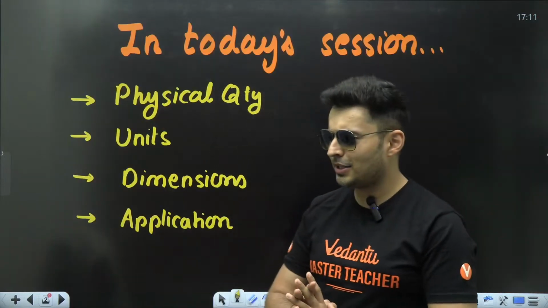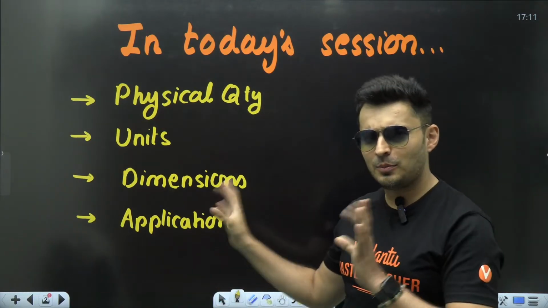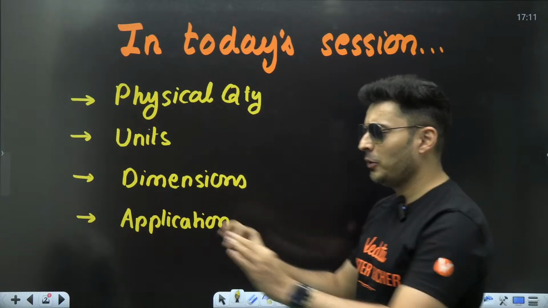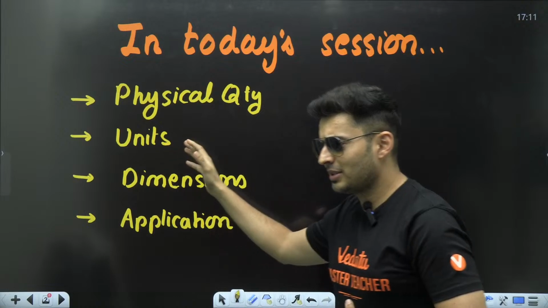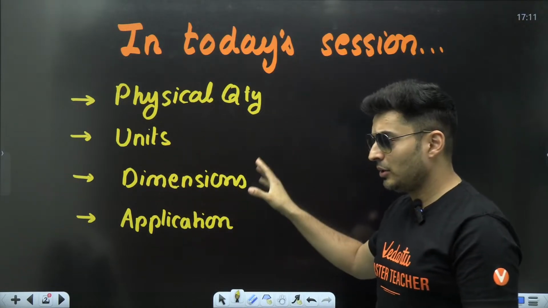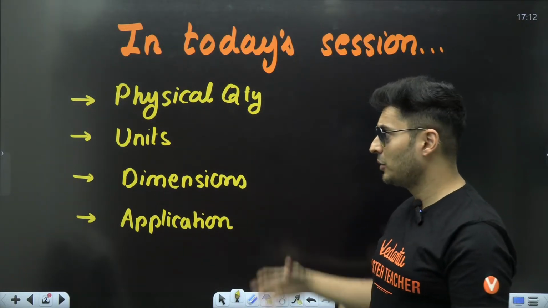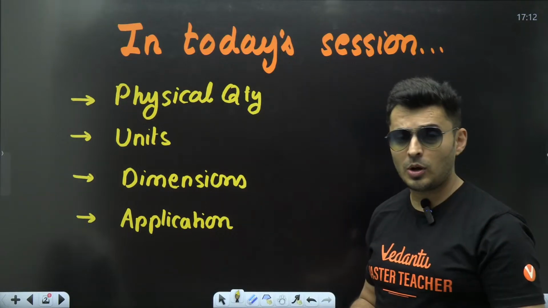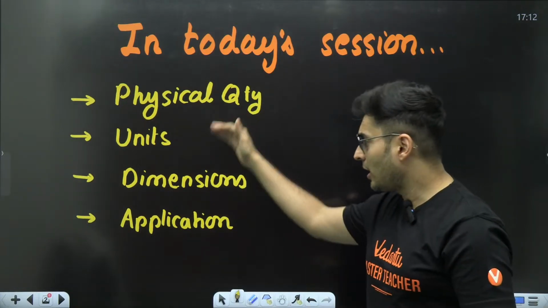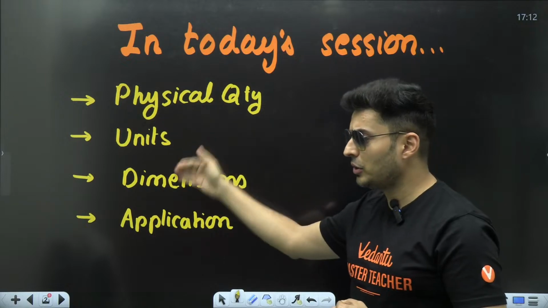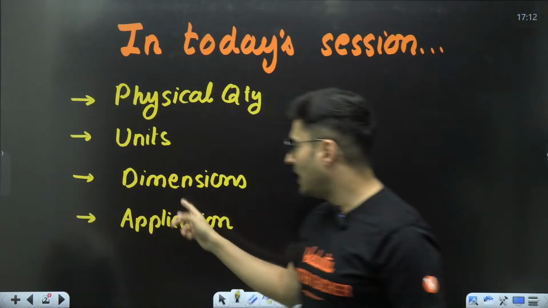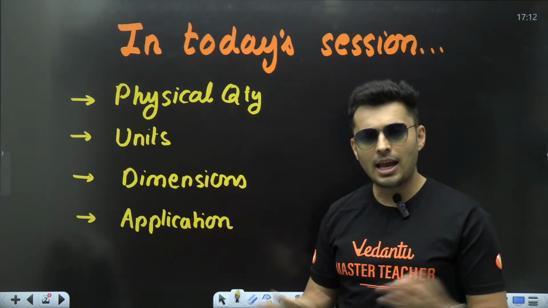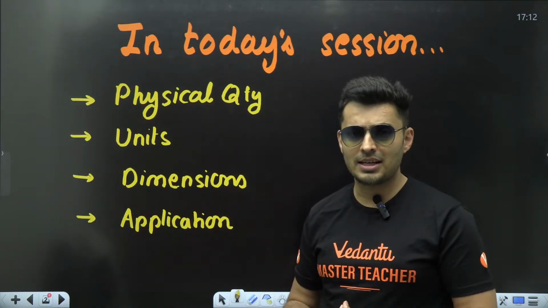In today's lecture, I'll brief you about what we are going to do. We're going to start off with physical quantities, the two different types of quantities. We're going to do the proper problems and concepts for every particular topic. We are also going to talk about units after this. Then we are going to go to dimensions, and then we will see the applications and mixed problems as well.